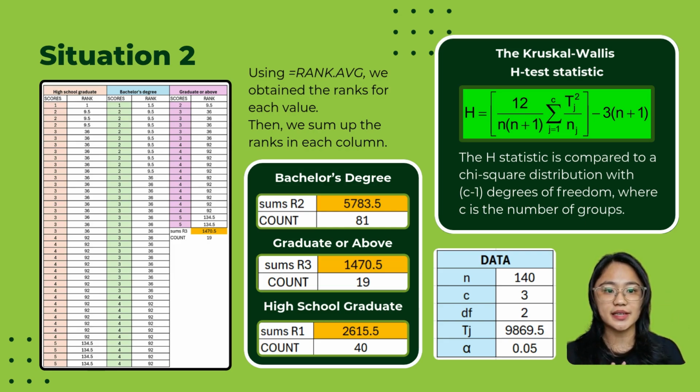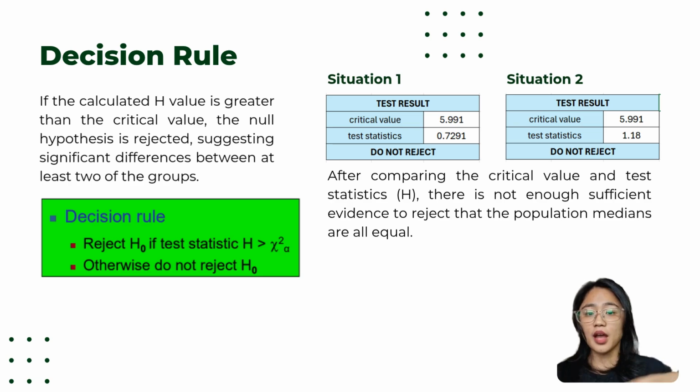The H-test statistic is compared to a chi-square distribution with C-1 degrees of freedom, where C is the number of groups. After we computed the H-test and found the critical value, we need to come to a decision whether to reject or accept the hypothesis. So if the calculated H value is greater than the critical value, the null hypothesis is rejected, suggesting significant differences between at least 2 of the groups.